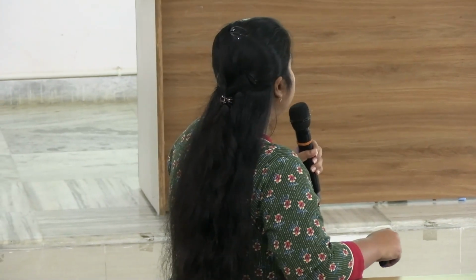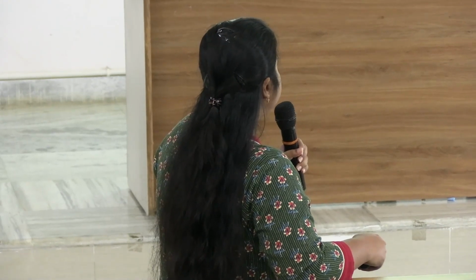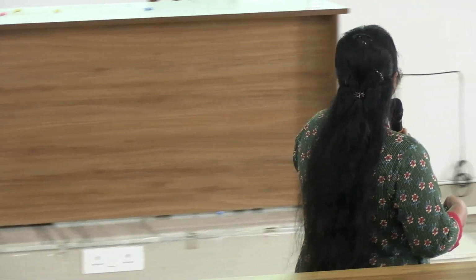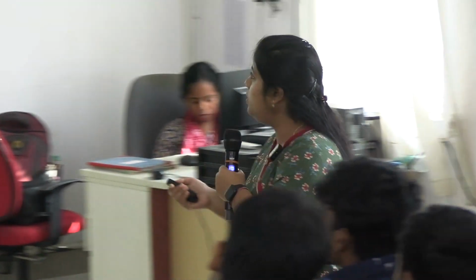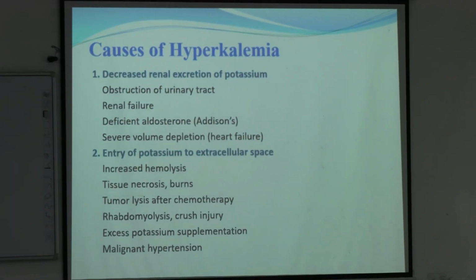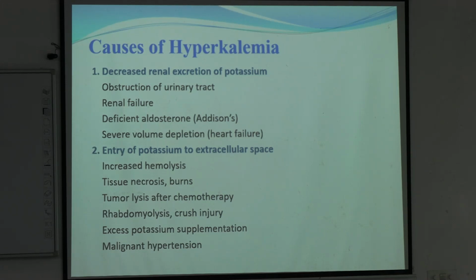Bradycardia, cardiac arrest can be there, ventricular arrhythmia, fibrillation, and ECG changes. Okay, these are the effects of hyperkalemia. What can cause hyperkalemia? There may be decreased renal excretion of potassium leading to increased concentration in plasma, and also entry of potassium into the extracellular space. Where is more potassium seen?